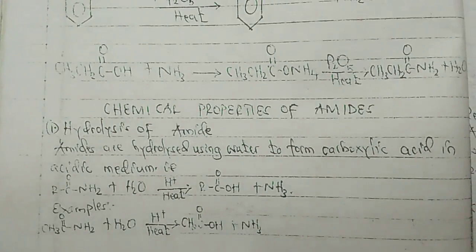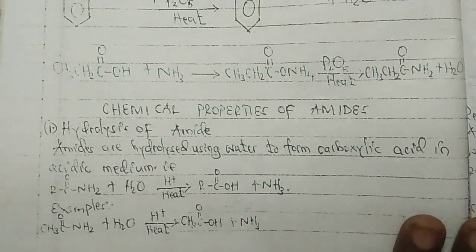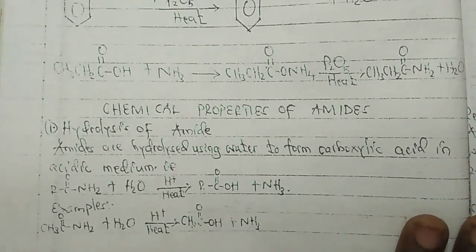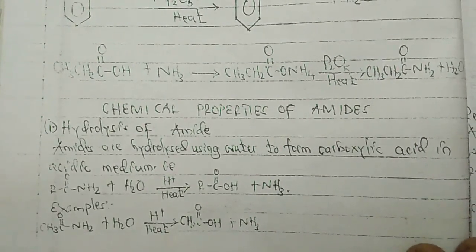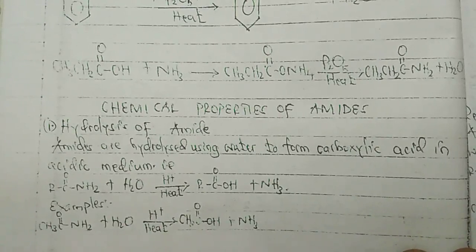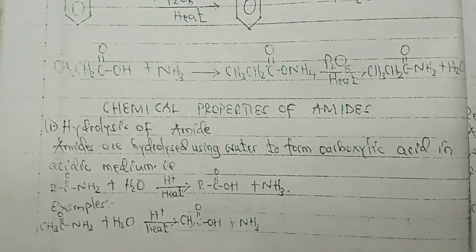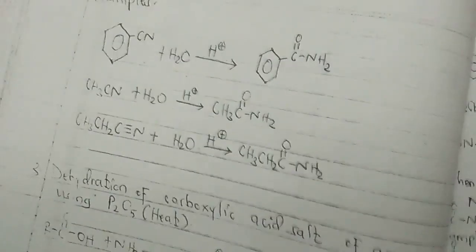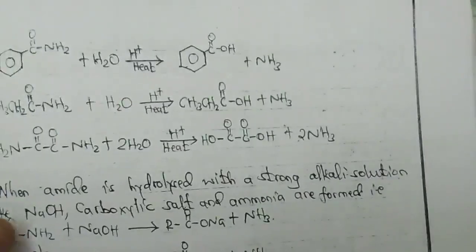For example, hydrolysis of amide. Hydrolysis of amide is only in the chemical properties of amide. We have hydrolysis of amide giving carboxylic acid together with ammonia. So we use water and heat in the presence of acidic medium. Amides hydrolyze using water and heat in the presence of acidic medium to give carboxylic acid together with ammonia.